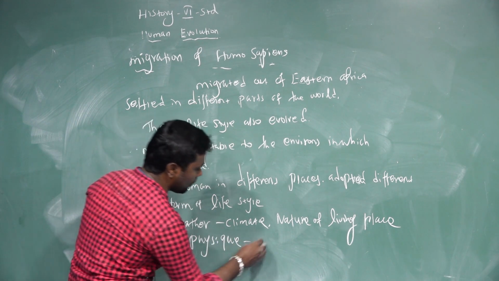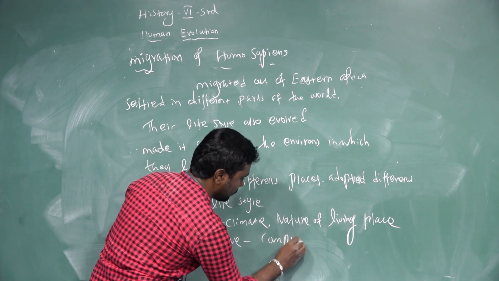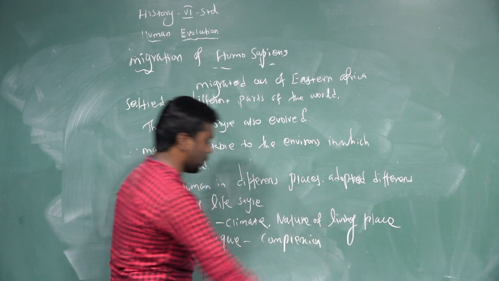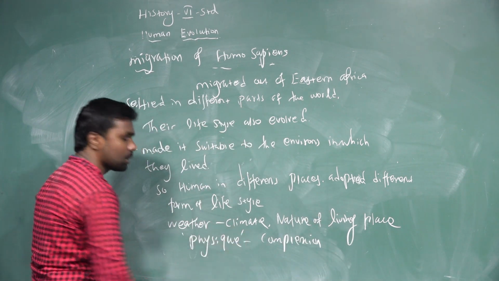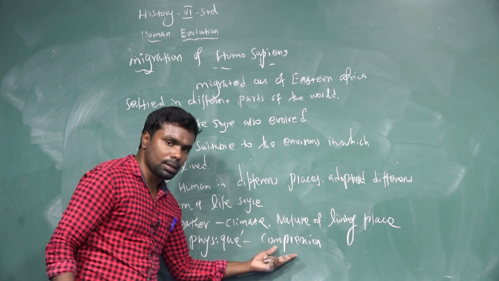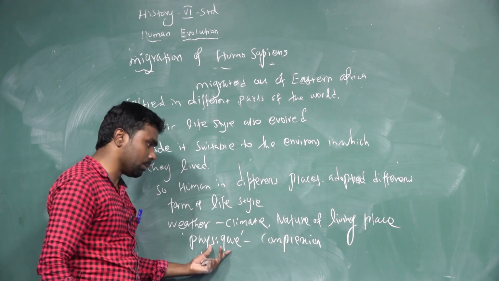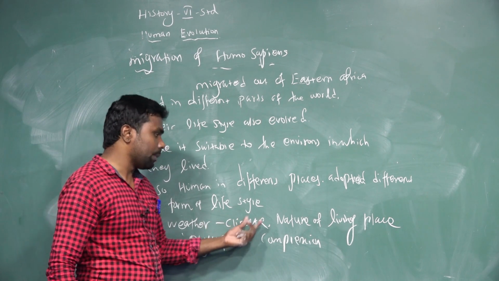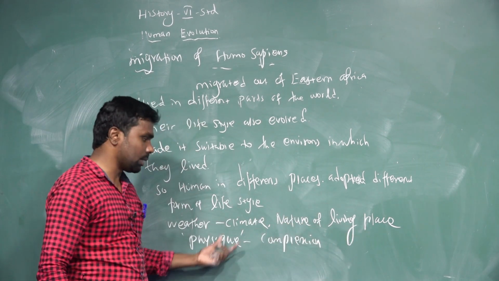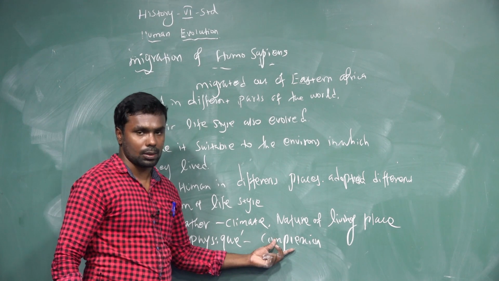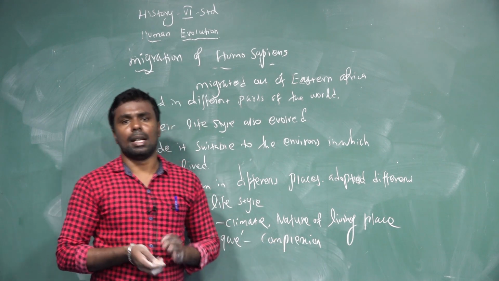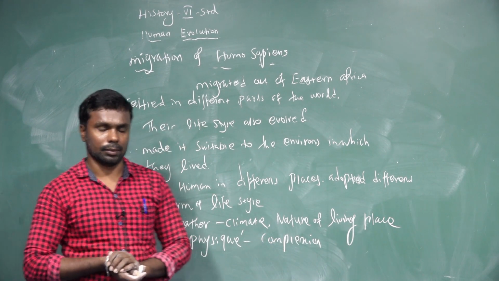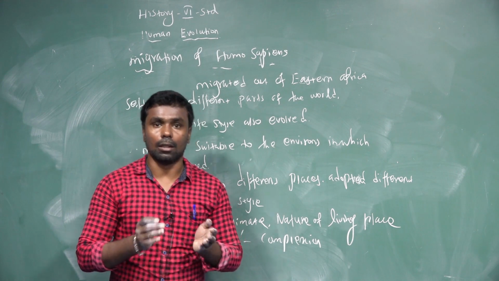Physics means the body structure, complexion, face cut. For example, American people have white skin and African people have dark skin.